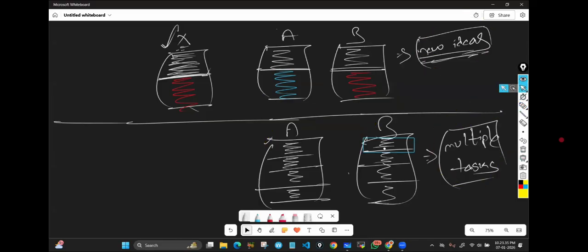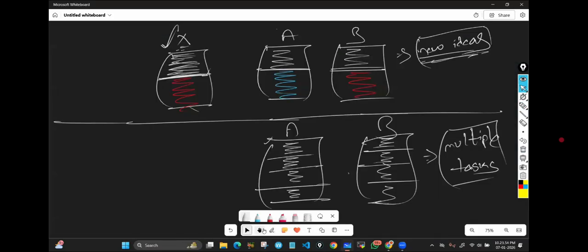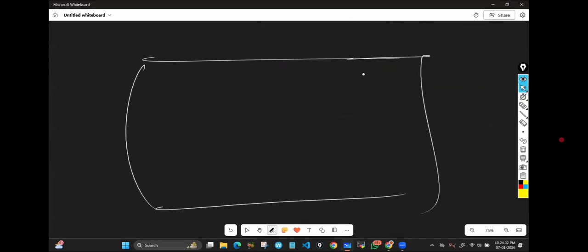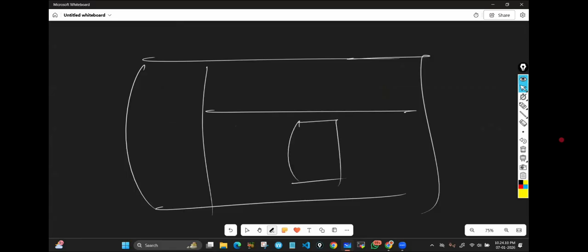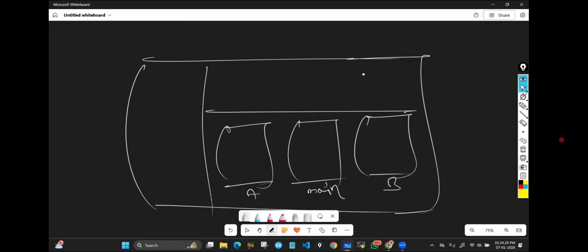In the same way, here also we need branches. For what? To implement multiple ideas and for doing multiple tasks at a time. That means here the diagram will be something like this. By default, we get one branch called main branch. What I do, I create multiple branches. Let's say branch A, branch B. I am going to create two extra branches, branch A and branch B.